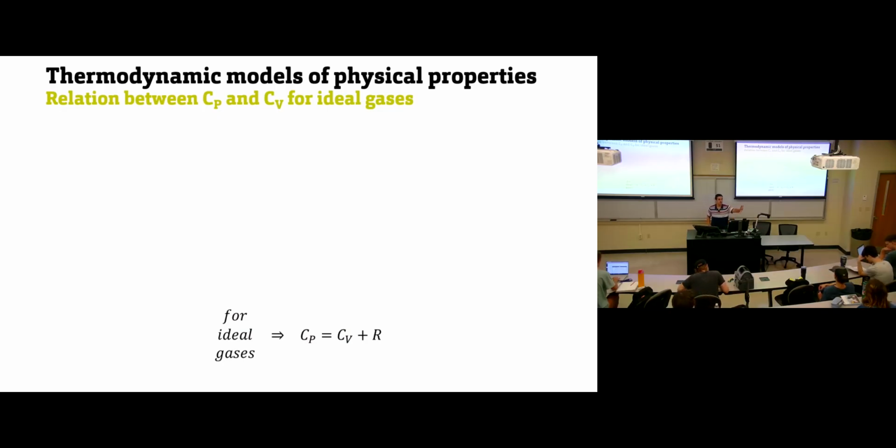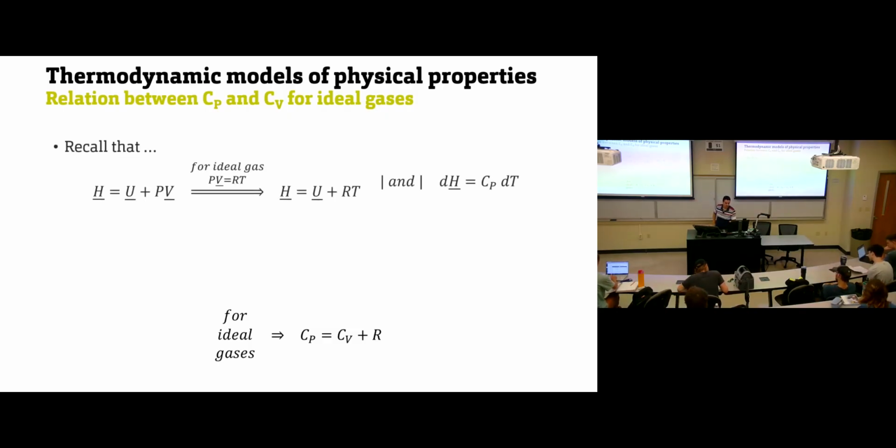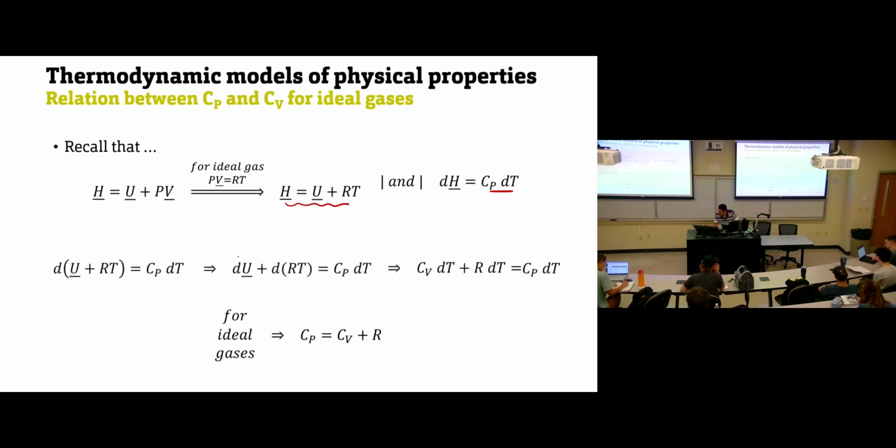For liquid and solid, CP equals CV, so the change in internal energy equals the change in enthalpy. For ideal gas, CP is CV plus R. How can we end up with this equation? So if we start, again, we said for ideal gas, H is U plus RT. And we just said that dH is CP dT. Okay.